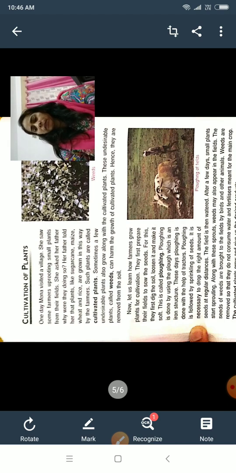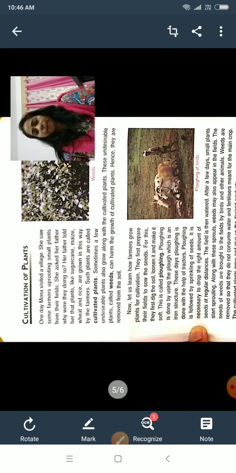That means what is done here? First of all, in the field, farmers prepare the field, okay, and then sow the seed. How? For this, farmers make the soil loose by digging the soil and then make it soft, okay, and this process, that means digging of the soil and making the soil soft, is called what? Plugging.